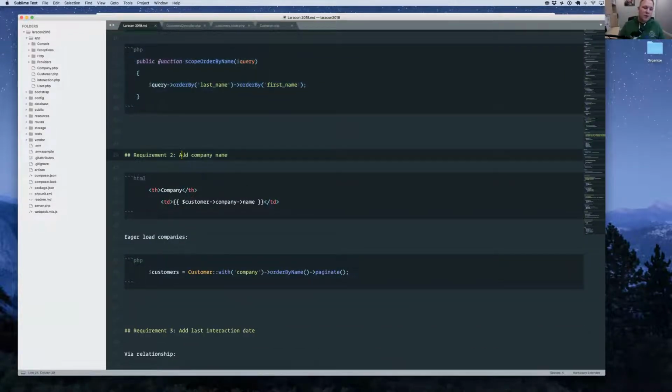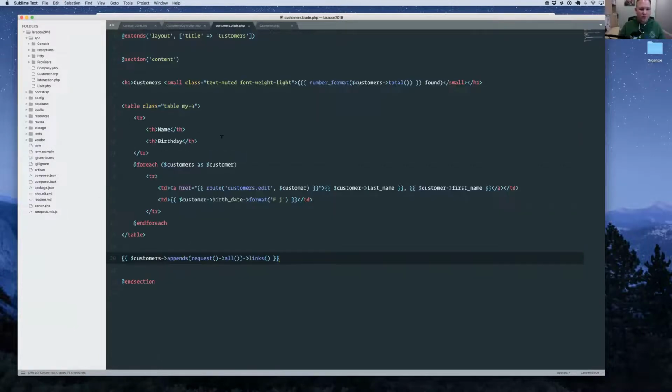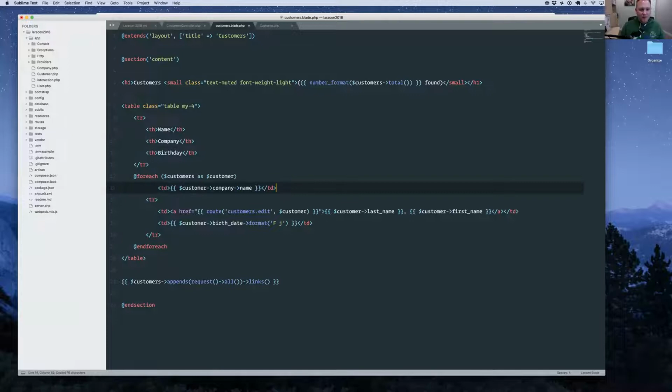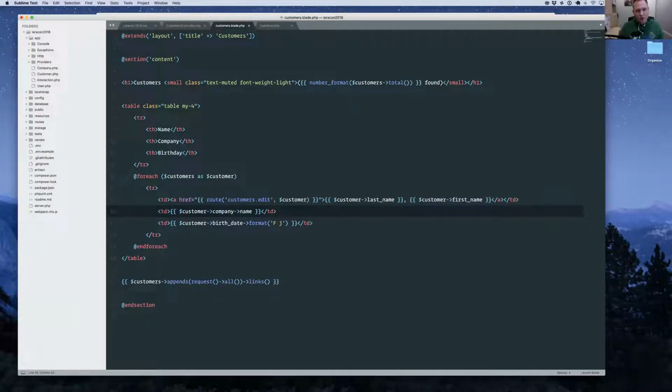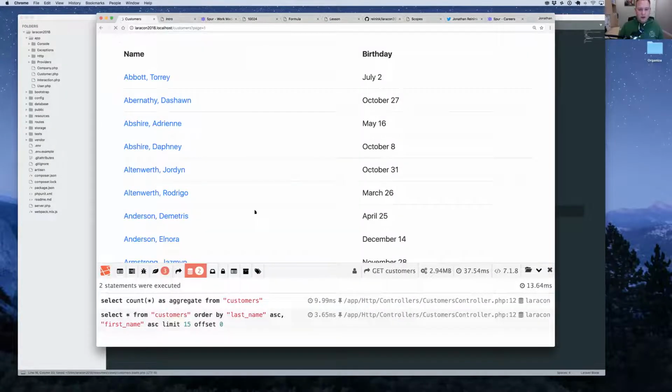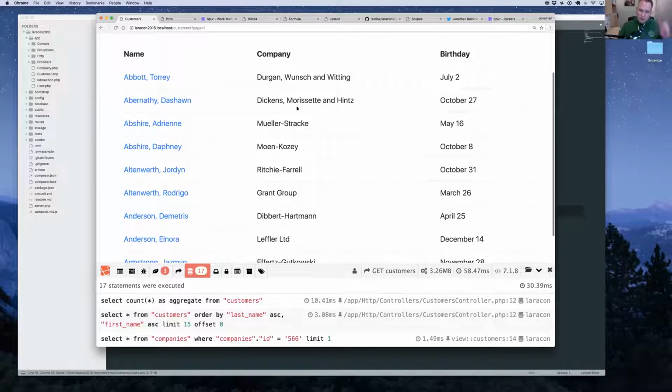So the second one is we want to add the company name. So this is pretty straightforward. We can go over to our Blade file. Let's drop in the company name. And all we're going to do is we know we have the relationship on customer ready to get the company. So we're just going to say customer company name. And if we reload this, sure enough, there we got our company, and we're basically done, right?